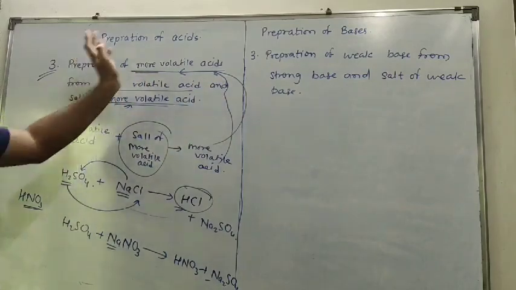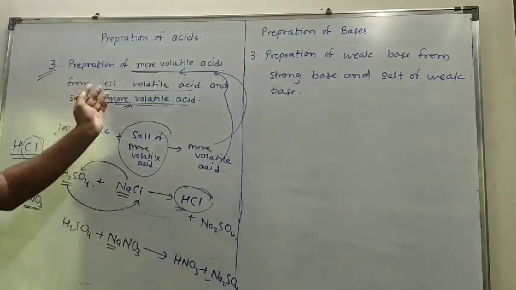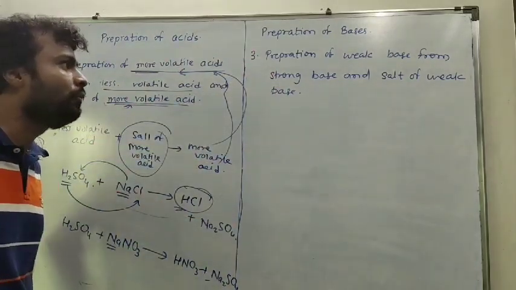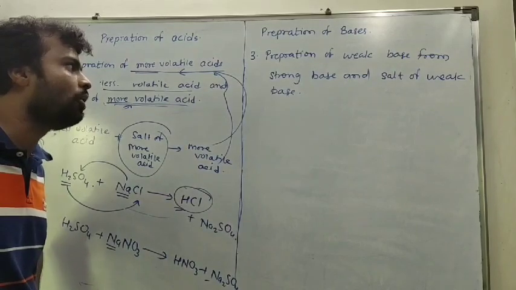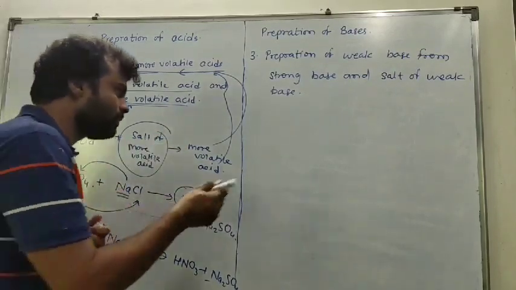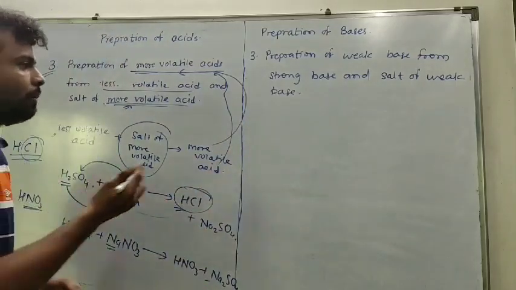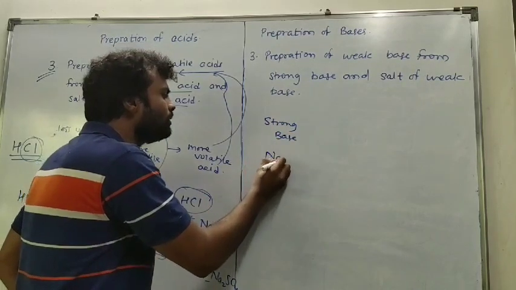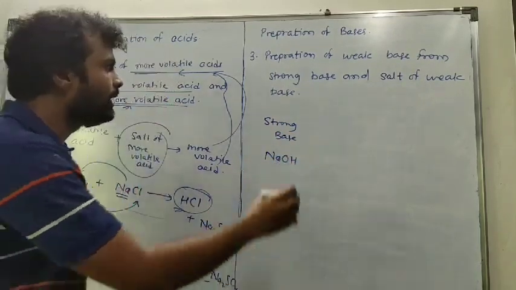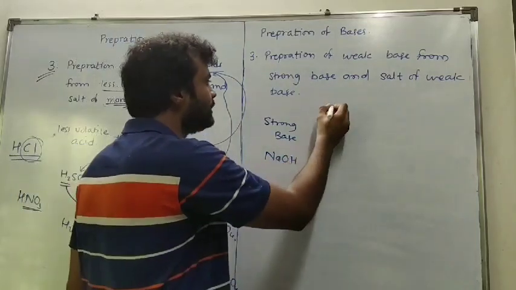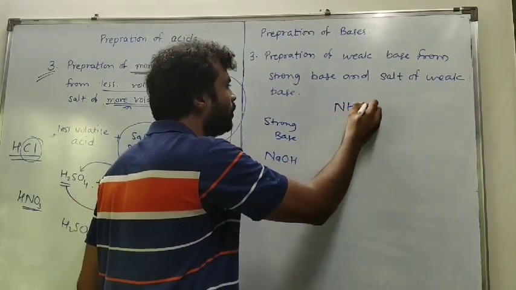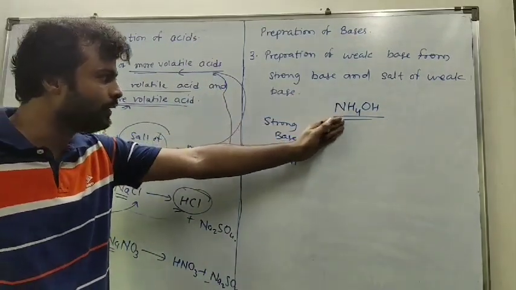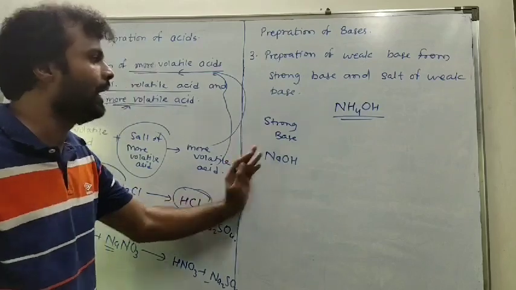The reaction is very similar to this, but in place of acids we are going to prepare bases. I am reading the title: the preparation of a weak base from a strong base and a salt of a weak base. We all know what a weak base and a strong base are. An example of a strong base: we all know that NaOH is a very strong base. Here we have to prepare a weak base, and suppose we have to prepare NH4OH, which is a weak base. We are going to prepare NH4OH from a strong base, which is NaOH.